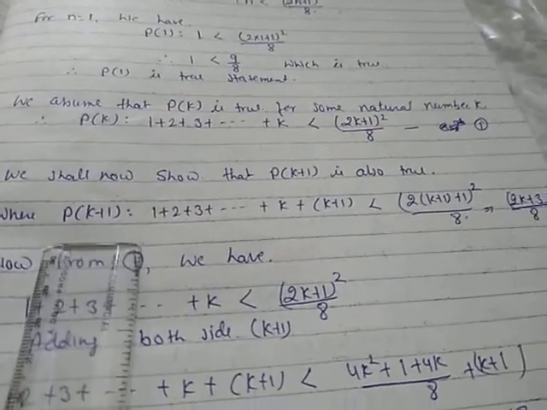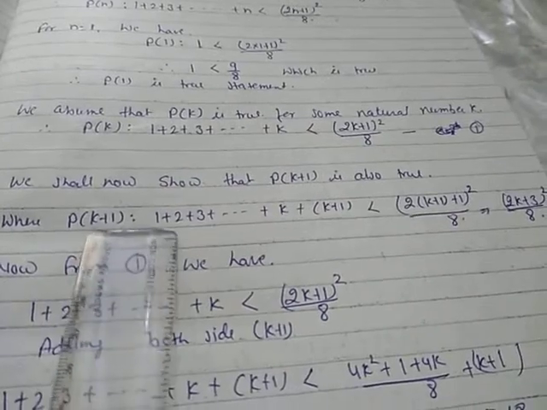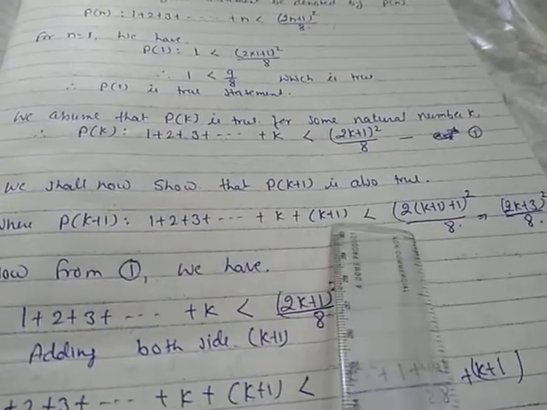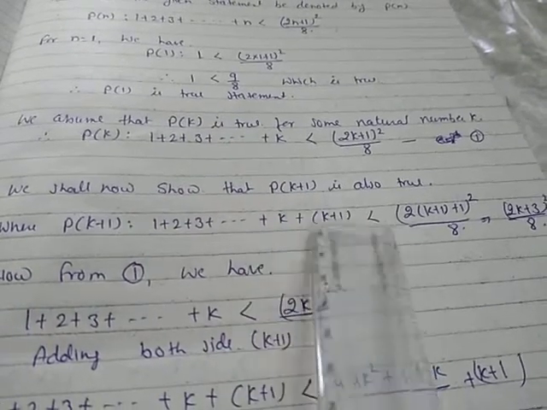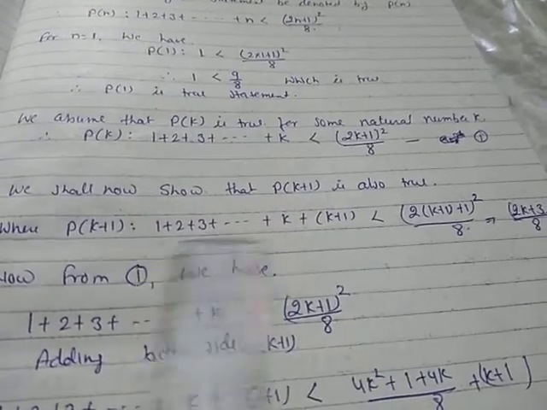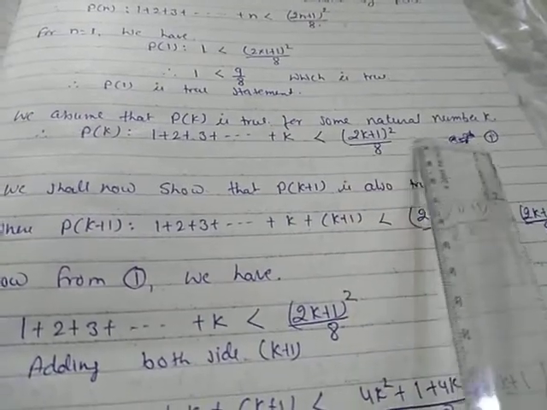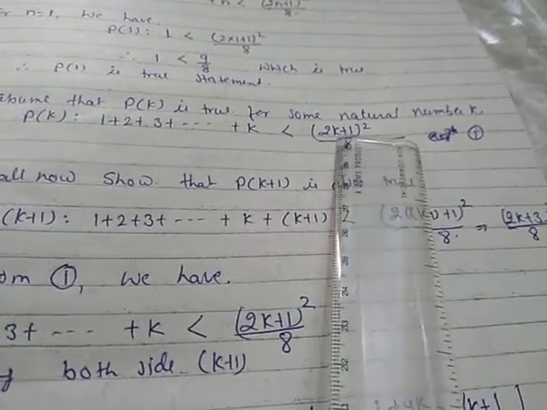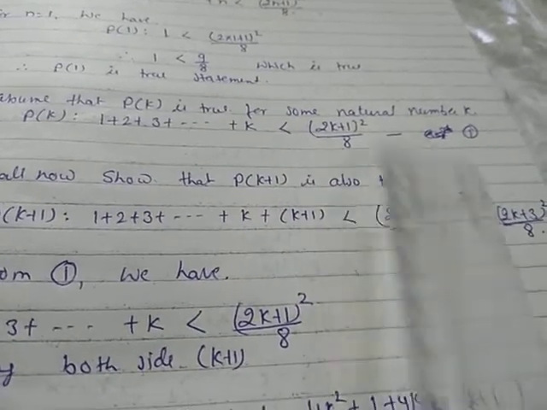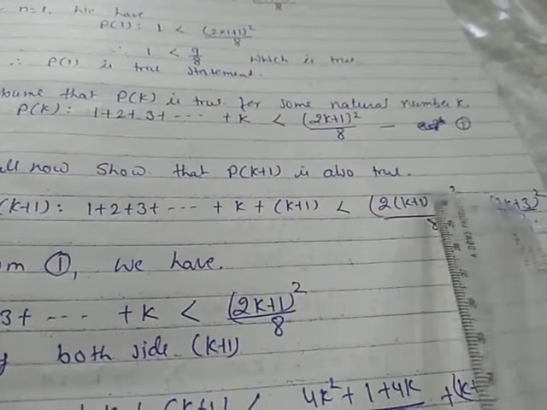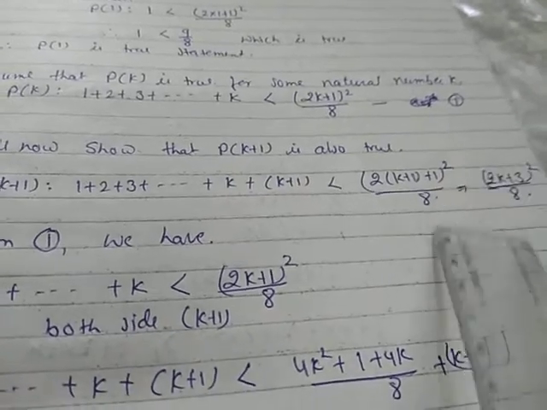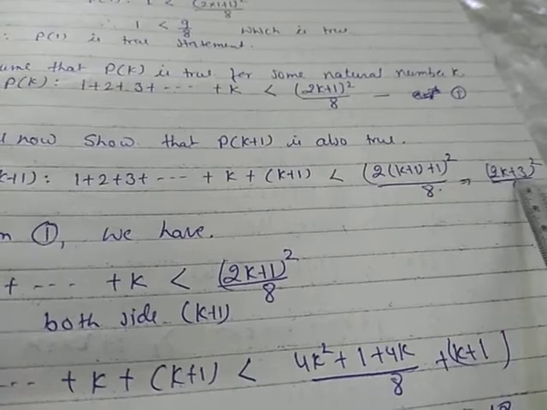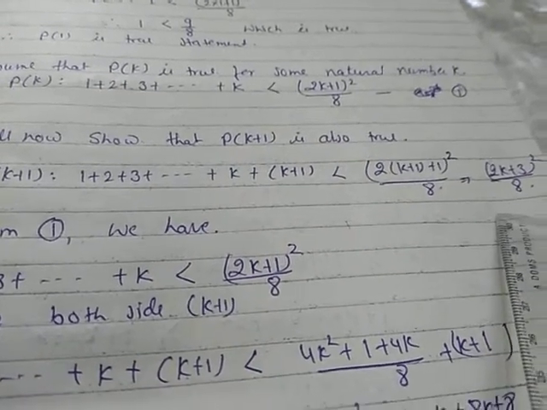What is Pk+1? It is the same pattern from 1 to k as it is, plus the next term as per this pattern, k+1 in LHS, less than (2k+1)^2, in place of k the term will be k+1. So 2(k+1)+1 whole square upon 8. Okay, when you solve this, it will give you (2k+3)^2 upon 8.